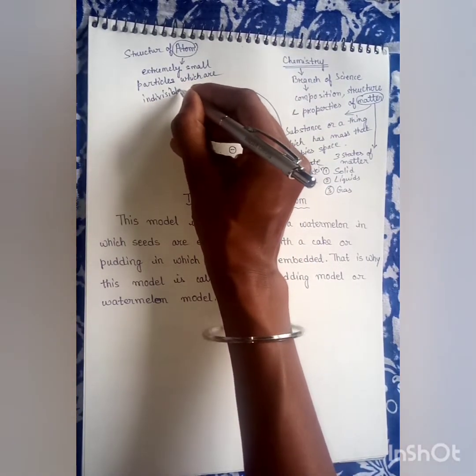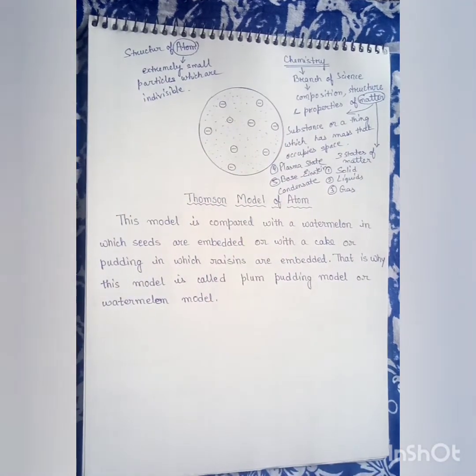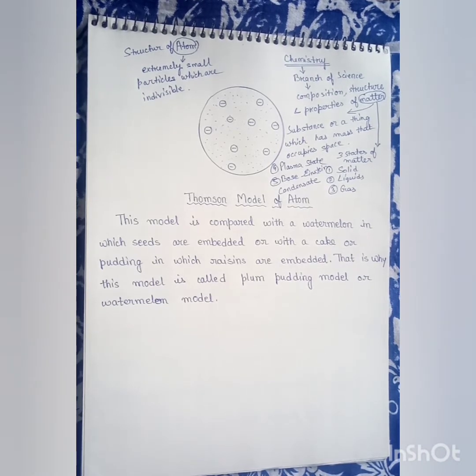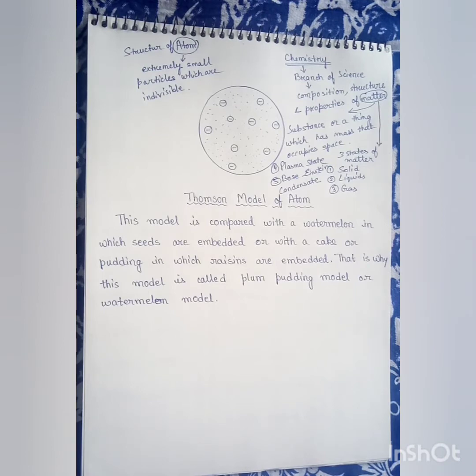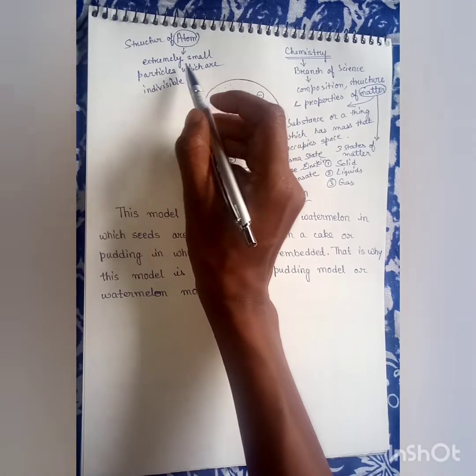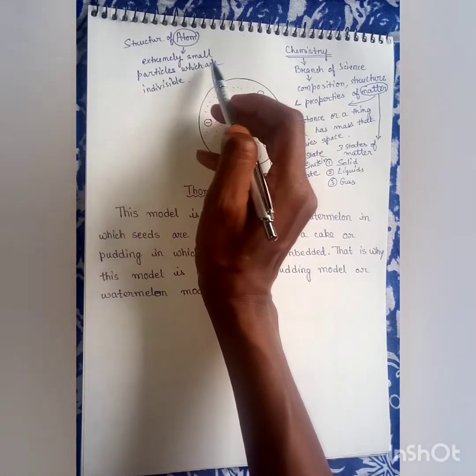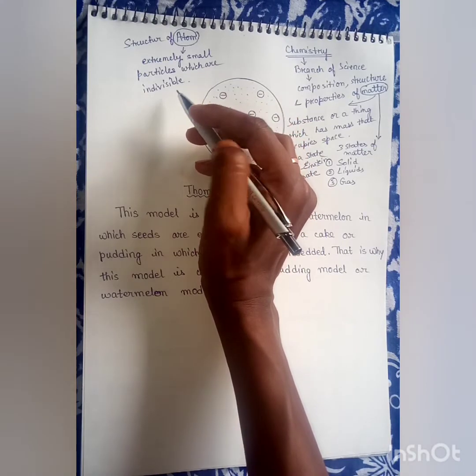Means it cannot be divided. But now you will see whether atom is an indivisible particle or not. I will tell you who discovered that atom is extremely small particles which are indivisible.